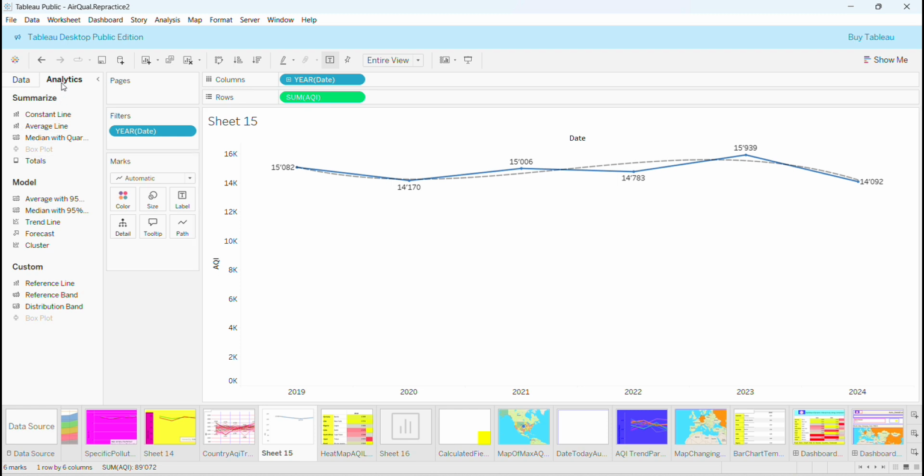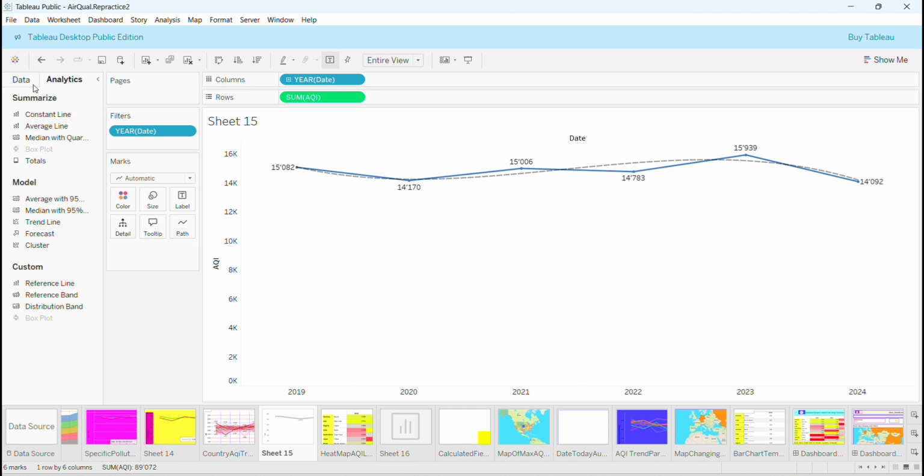So this is where you go by Analytics, and you get the trend line. And as you see, you can choose either the linear or the exponential or the polynomial. You can say, okay, I want the polynomial, and this is what you're going to get. Anyways, if you don't remember what you have, I'm going to show you a way to make sure that you remember what you did before.